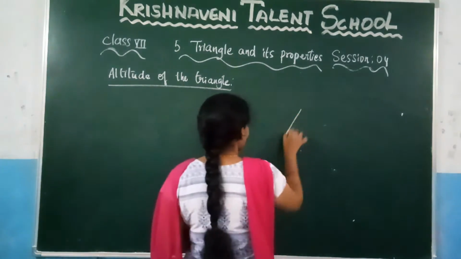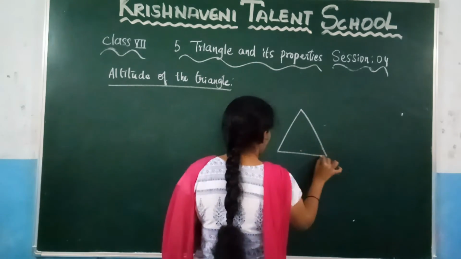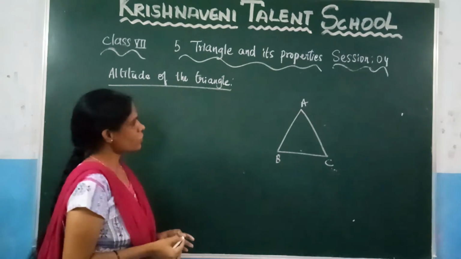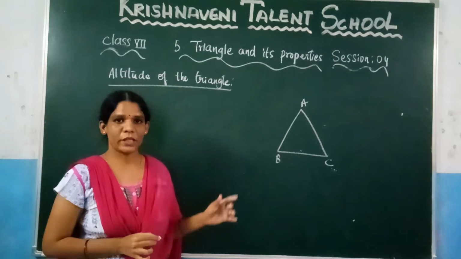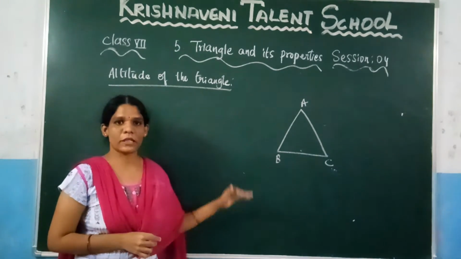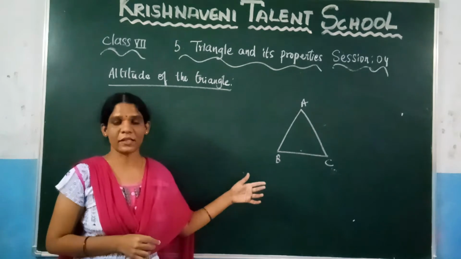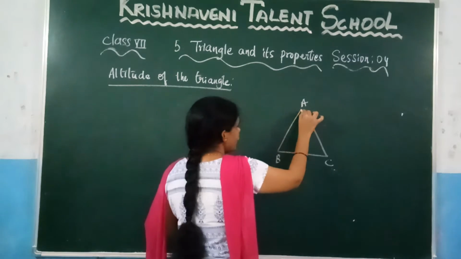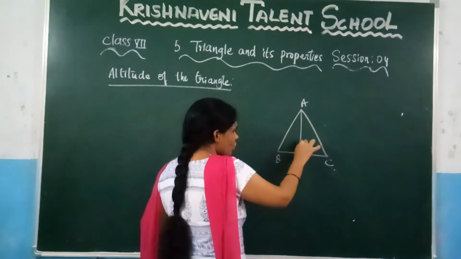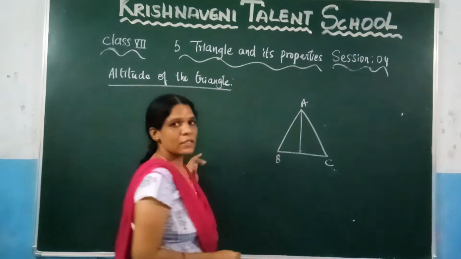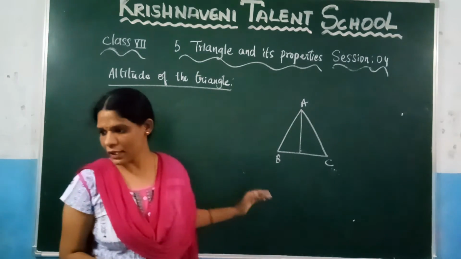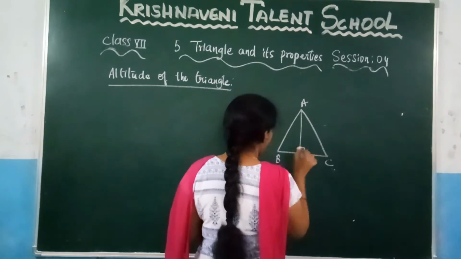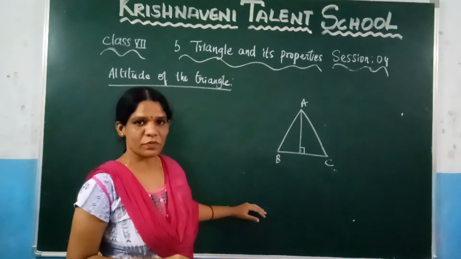Let us consider the triangle. Name it as ABC. Similarly in the triangle also you need the same concept, right? You need to find the height from the top to the base. So at the top, what is there in the triangle? At the top there is the vertex. So from this vertex you need to draw a line to the base. That one will become the altitude of the triangle. So let us see that one. This one will become the altitude of the triangle.